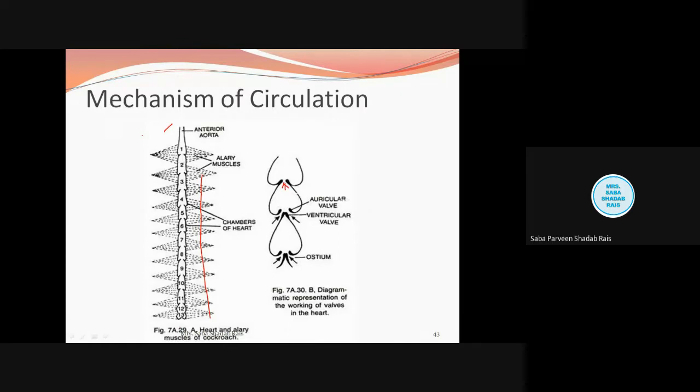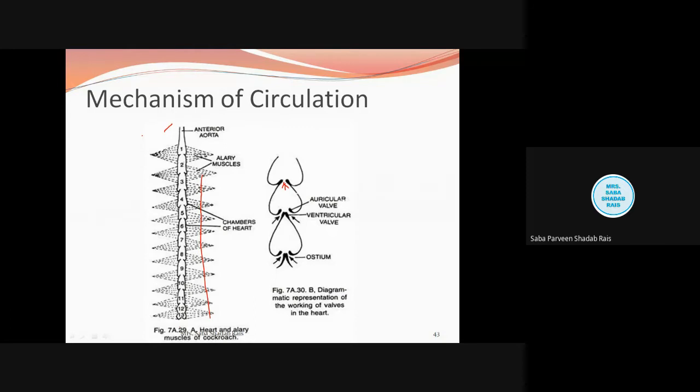When the contraction of the alary muscle is happening, it opens the pericardial sinus, or you can say it broadens that particular chamber. Because of that, the ostia, the openings, get extended and their walls open, so blood enters inside.